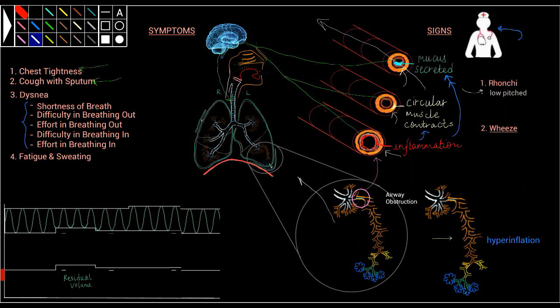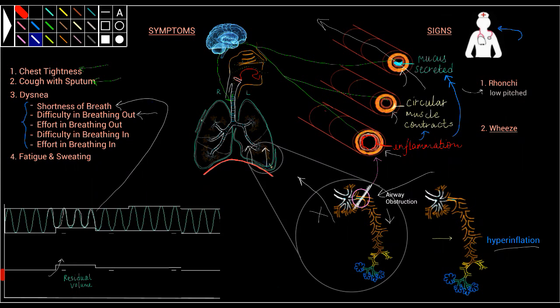Now, when the person exhales, some air gets trapped behind the obstruction because the passive relaxation of the diaphragm and elastic recoil of the lung are unable to overcome the added resistance, and this causes hyperinflation, or increase in residual volume, which results in decrease in tidal ventilation, and this is perceived as shortness of breath. So, with the air not able to fully go out, there is this difficulty in breathing out.